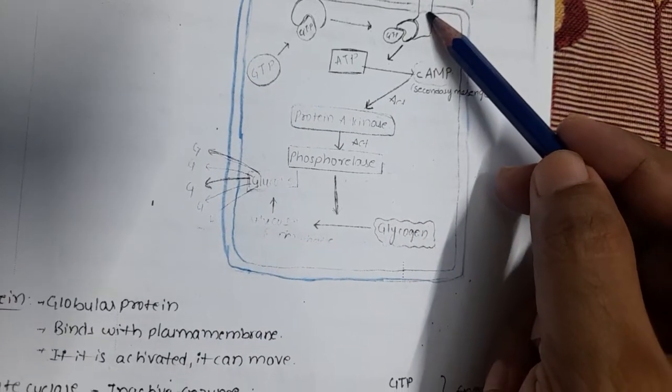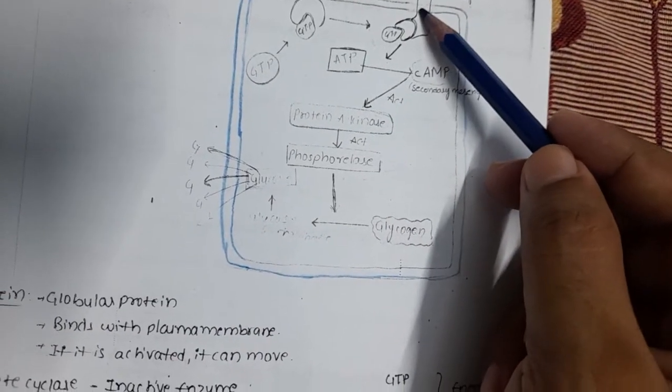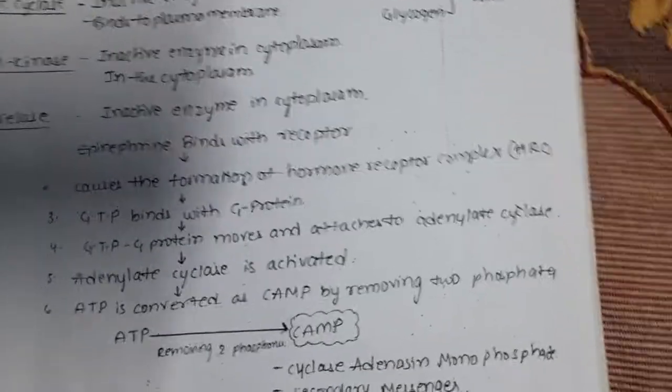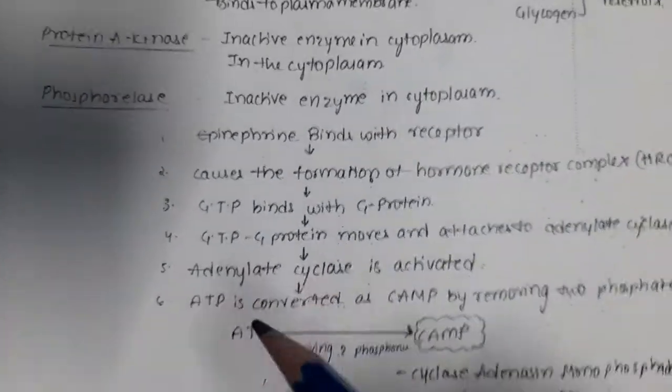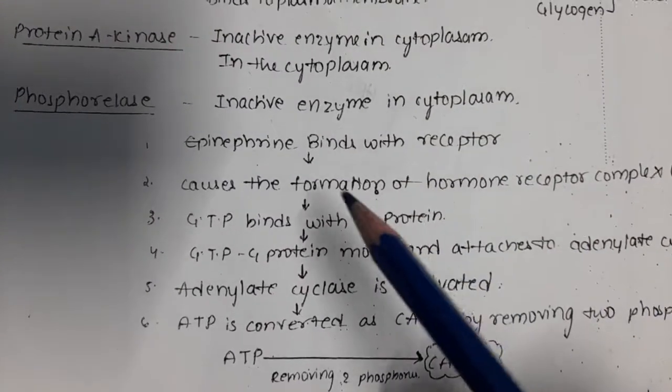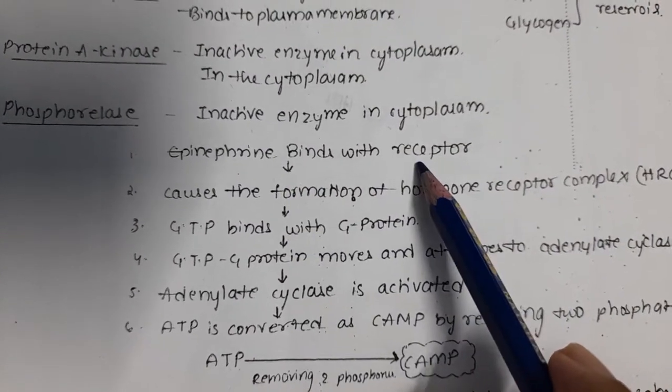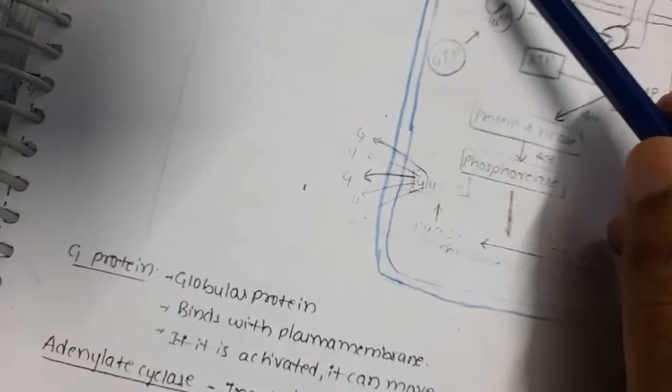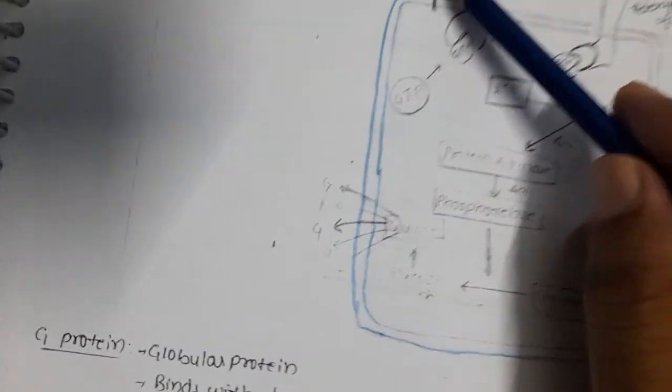It is also an inactive enzyme, but it binds with the plasma membrane. Now let us see the mechanism. It is easy for you to understand the mechanism as you have already learned all these things. Epinephrine binds with the receptor. Now you can see the epinephrine.